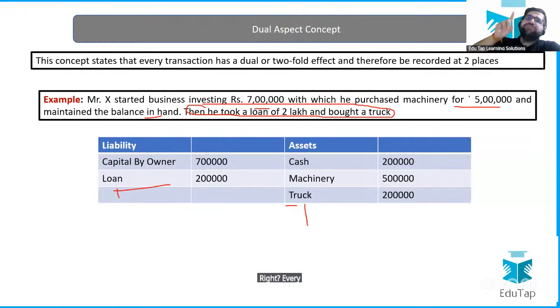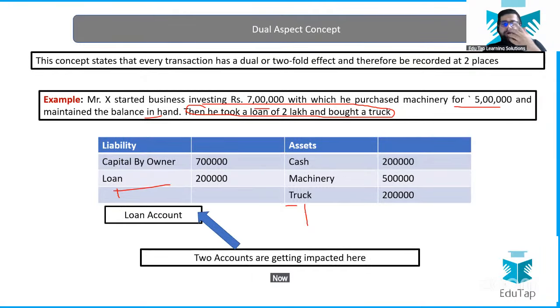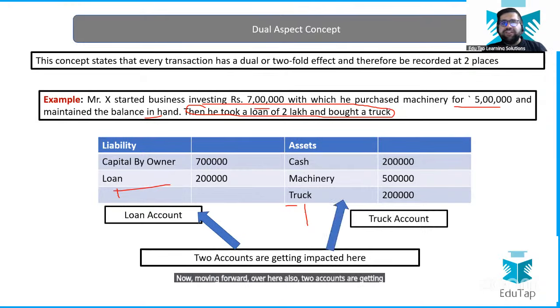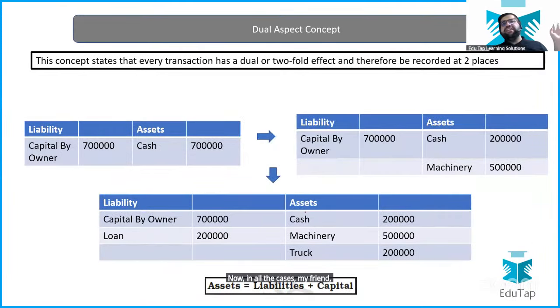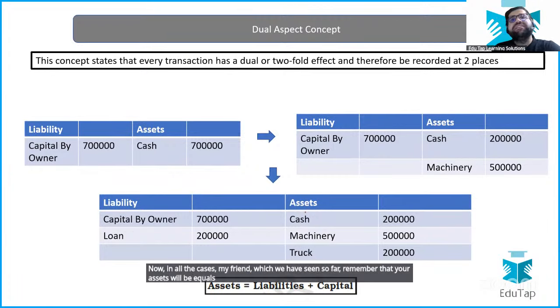Every transaction will have an impact. Simple, that's the story over here. Now, moving forward, over here also two accounts are getting impacted, which we have already seen. Now, in all the cases, my friend, which we have seen so far, remember that your assets will be equal to liabilities plus capital.